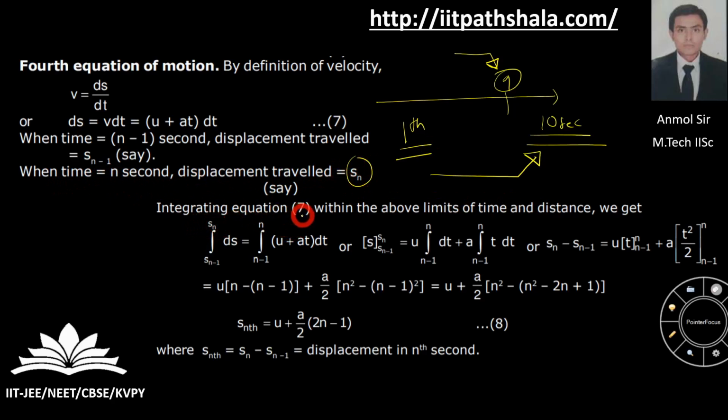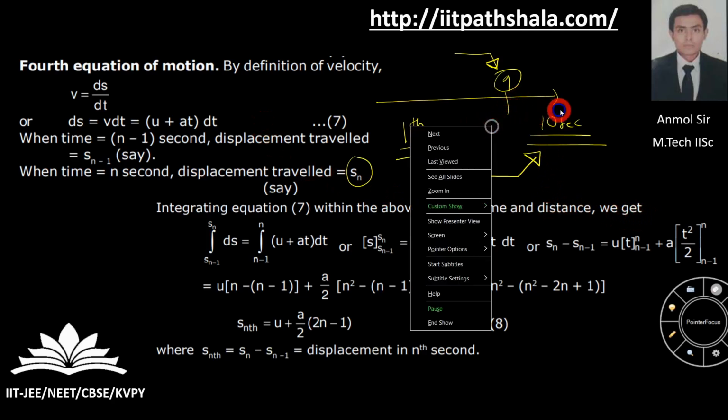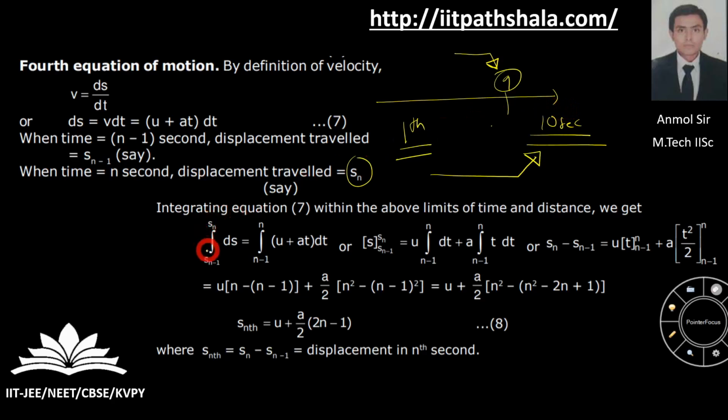Now integrating equation 7, as you can see, within the limits, I'm going from n minus 1 to n, from the 9th second to the 10th second over here. As you can see, I'm subtracting. That's nothing but after evaluating the limits, you will be subtracting. So you'll be left with the following formula over here.